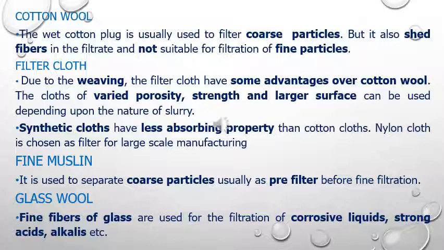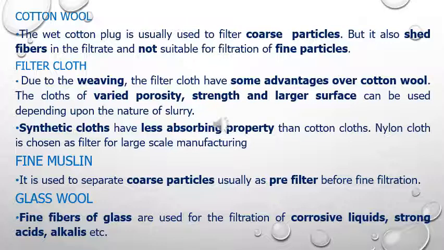Depending upon the nature of the slurry, we can use different types of filter cloths. Synthetic cloths have less absorbing property than the cotton cloths. Generally, nylon cloth is the material of choice when large scale manufacturing is required.